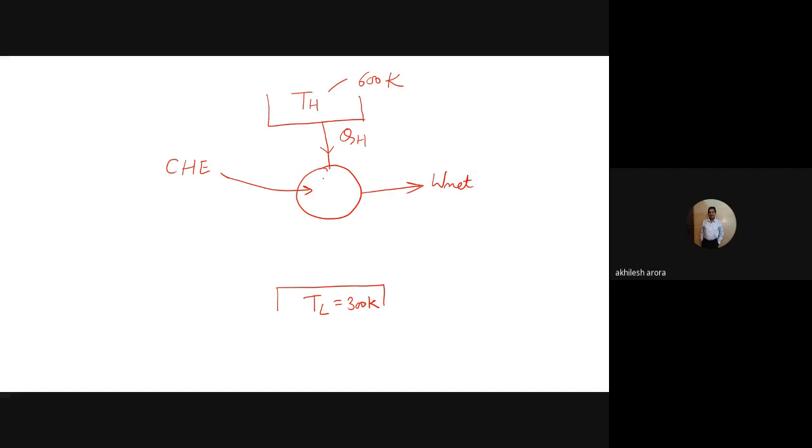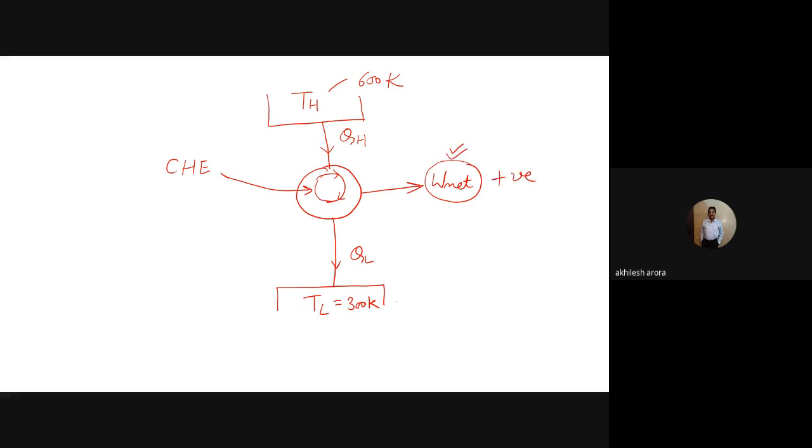Now there is a fluid which is undergoing a cyclic process here, because of which we are getting the W net, and then it is rejecting a certain amount of heat here, which I am representing as QL, and this is rejected to the low temperature reservoir. Okay, and it is producing net positive work. So this is the positive work.